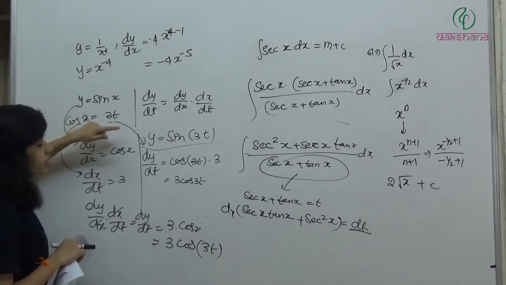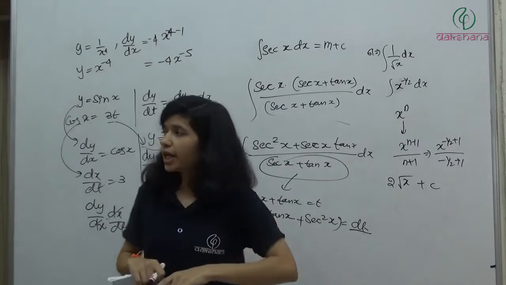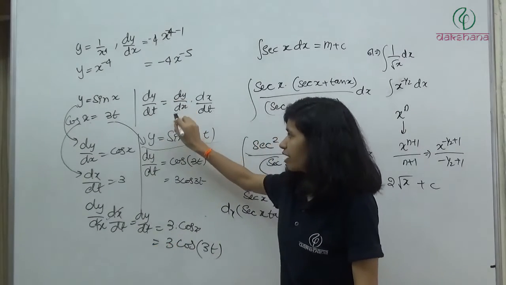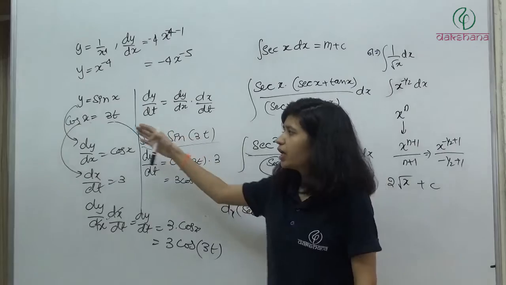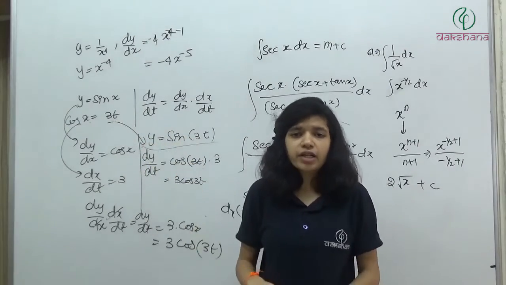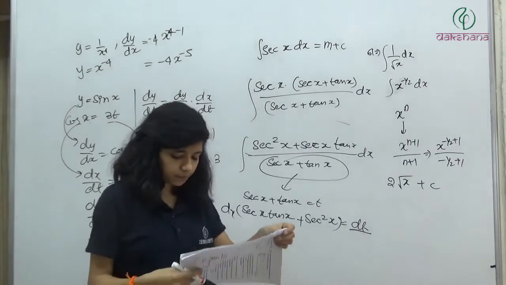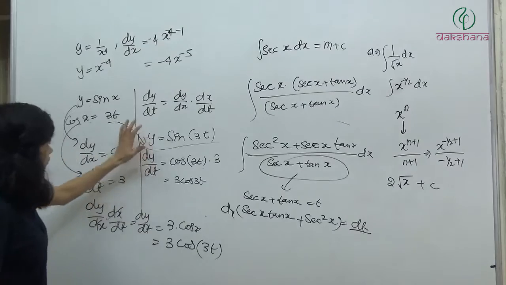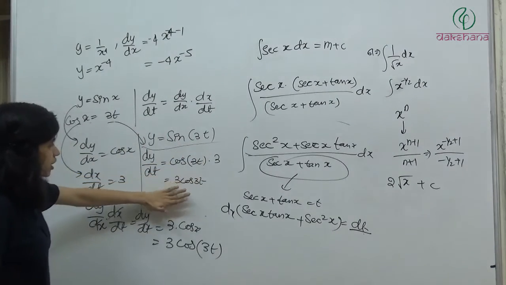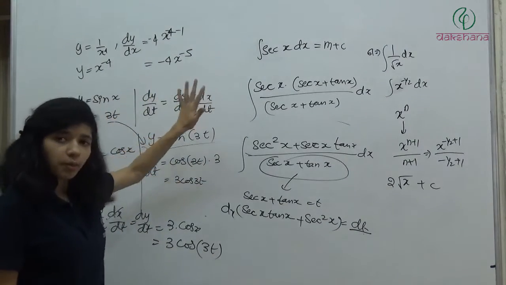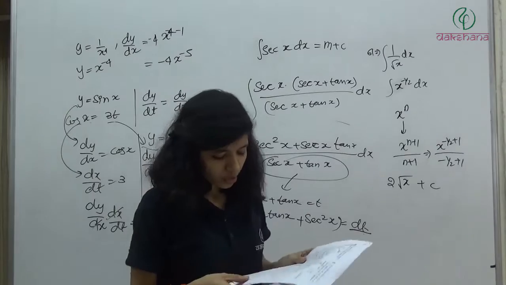Now if we have to find out dy by dt, can we replace x with t? Can we replace, यहाँ पे cos inverse लेना पड़ेगा. It will become complicated. So what we'll do? First we'll find out dy by dx and then we'll find out dx by dt. उसके बाद हम दोनों को multiply कर लेंगे. We'll get the dy by dt. So यहाँ पे we have used this kind of method, but कभी-कभी आपको ये use करना पड़ जाता है, तो ये भी आपको आना चाहिए.